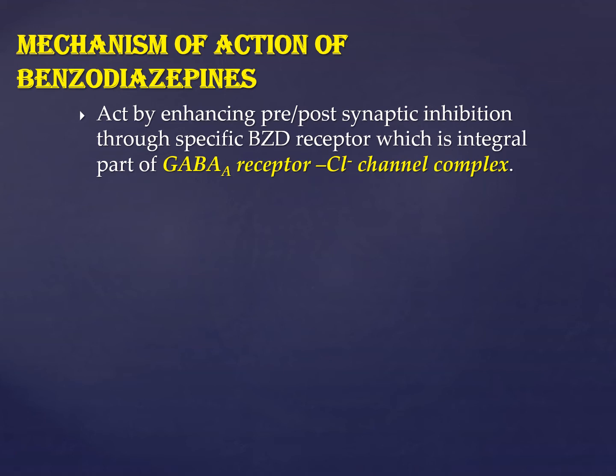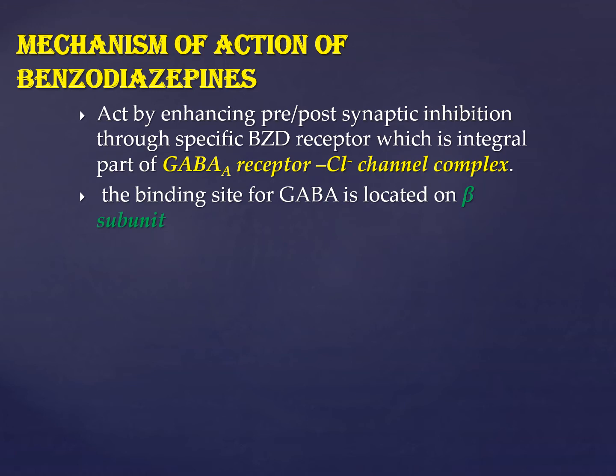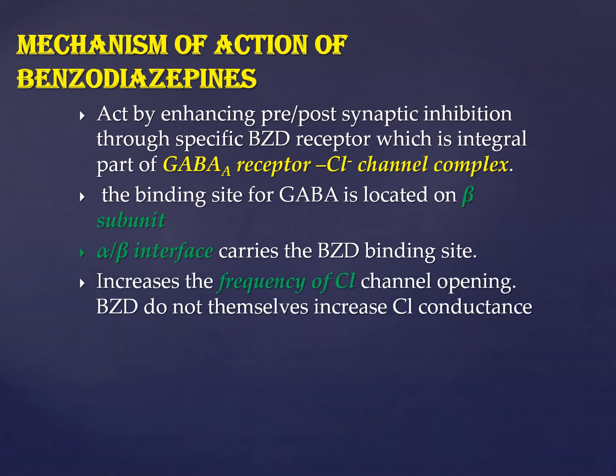So you have to remember the name of the receptor. If you just say a benzodiazepine acts on the benzodiazepine receptor, it's not sufficient. You should tell that it's a chloride channel complex. I'll show you in the next slide the picture of the receptor, and it carries the alpha beta interface where benzodiazepines bind, and on the beta subunit the GABA binds. And what is their mechanism? They increase the frequency of the chloride channel opening.